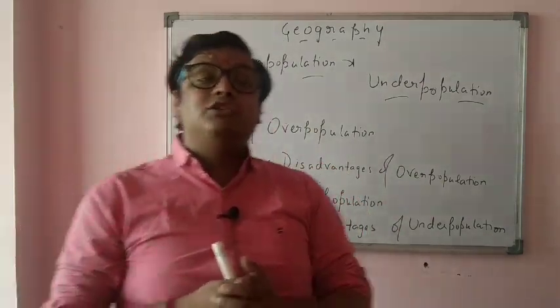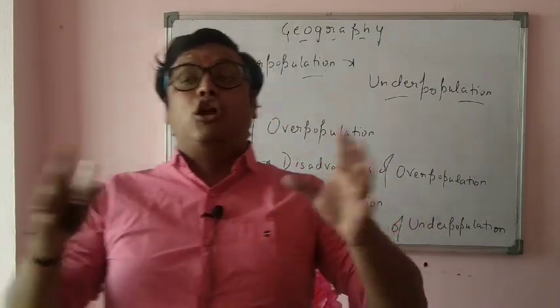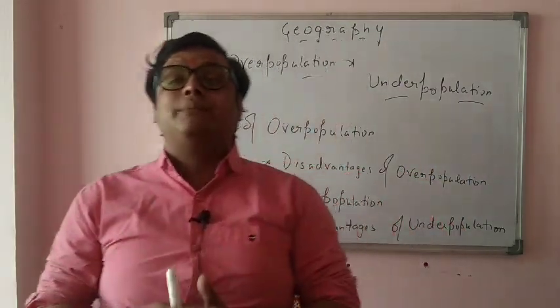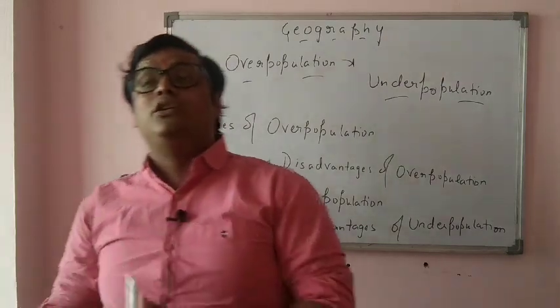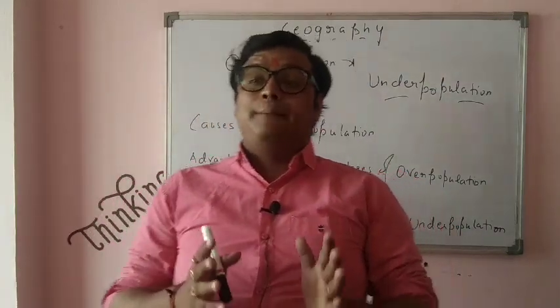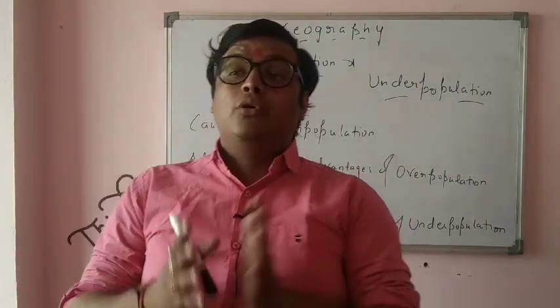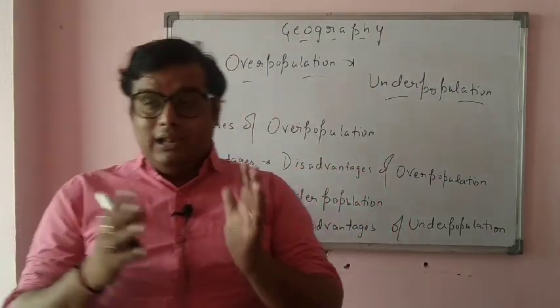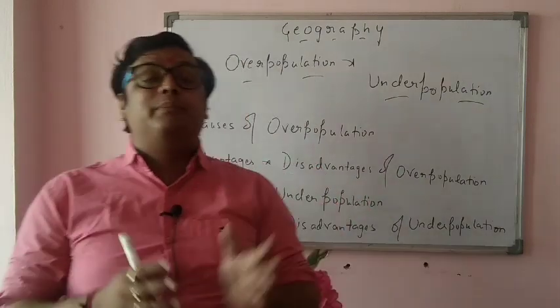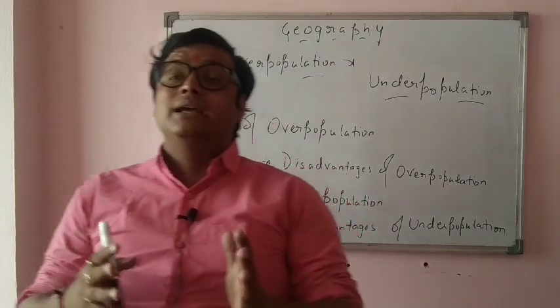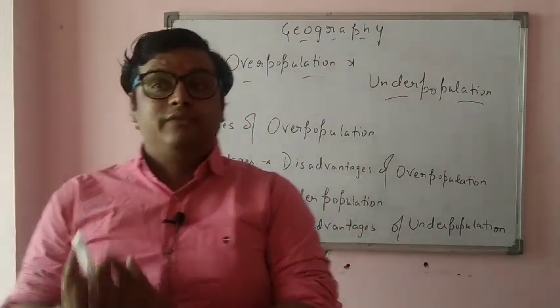Sparse density means the density of population is not too high. The number of people per square kilometer of area is less, because agriculture and other job-oriented approaches are less, the tribal population is more, infrastructure is not properly developed, and there is a lack of transportation facility.